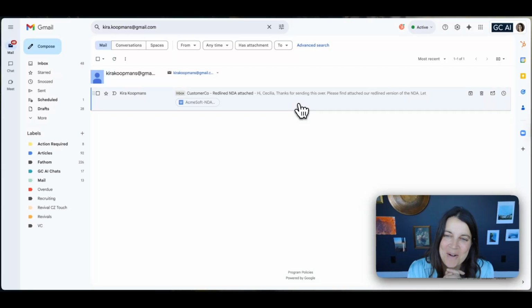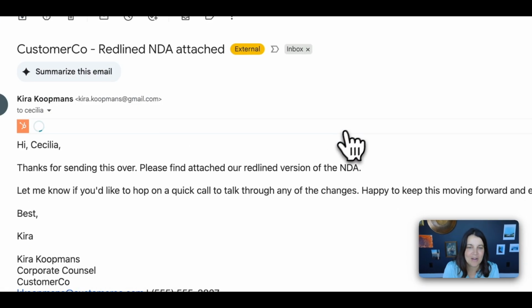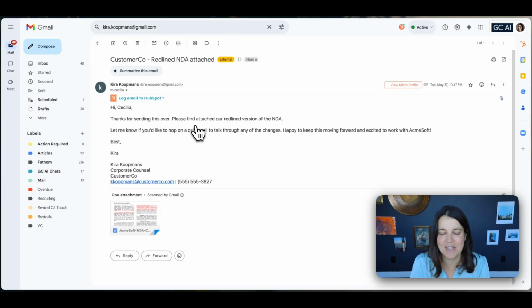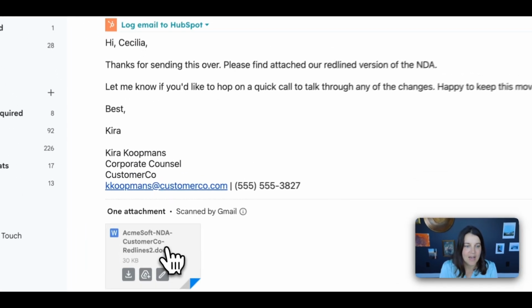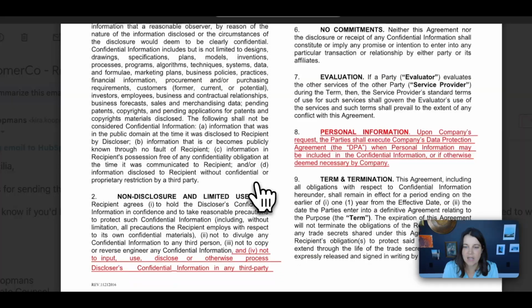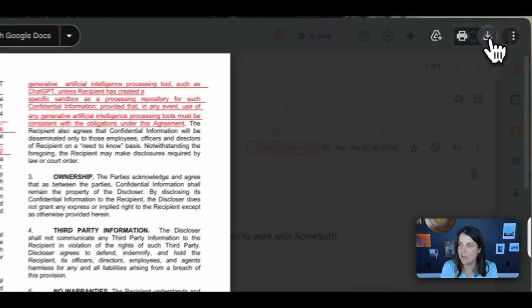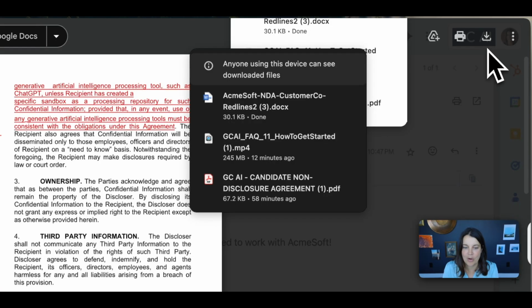Hi. So I wanted to use a real example that might come up when you're redlining something. So I just got an email here and it says, "Hi Cecilia, thanks for sending this over. Please find attached our redline NDA." And it looks like a Word document with some red lines inserted. Okay, great. So I'm going to download this and then I'm going to open up Word.